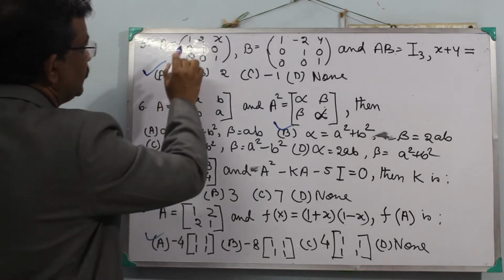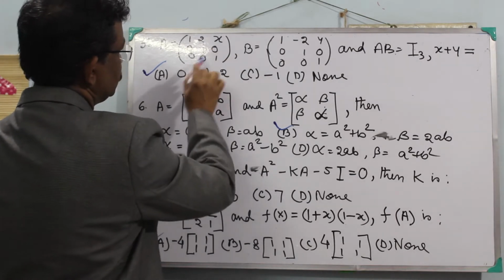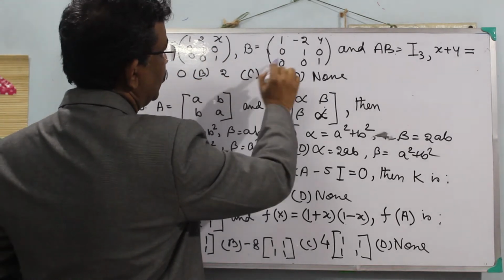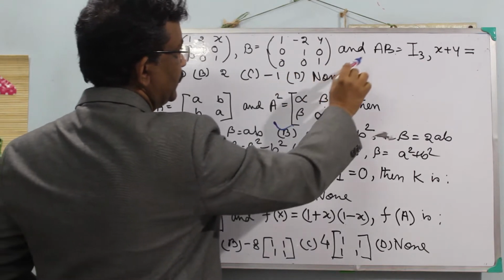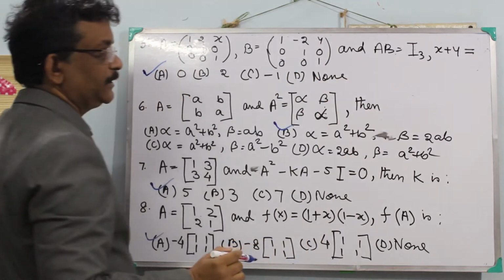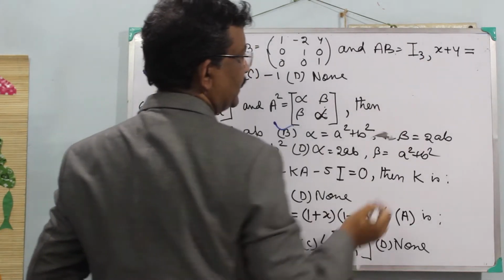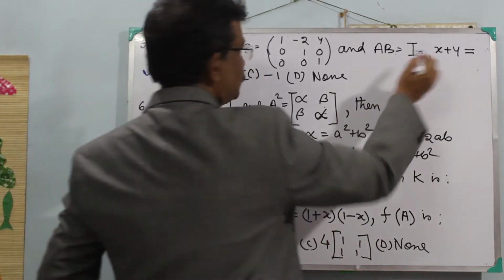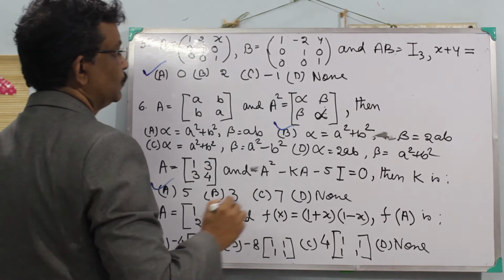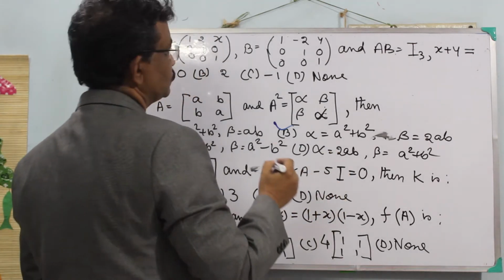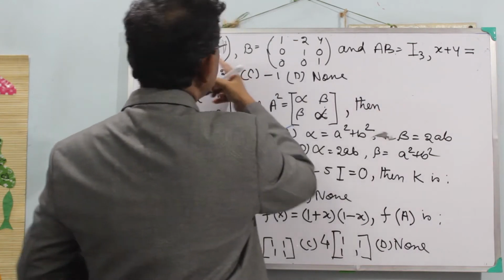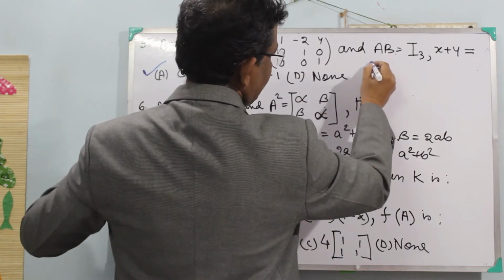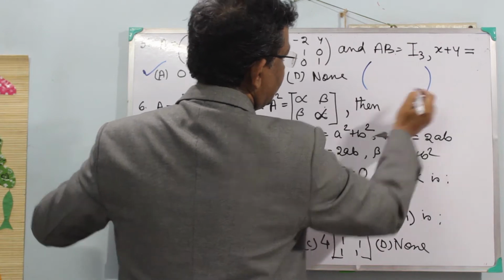A matrix is equal to [1 2 x; 0 0 1], B is [-1 1 -2; y 0 1; 0 0 0 1]. AB is equal to the identity matrix of order 3, I3. So xy equal to 0. So let's solve AB. AB is equal to identity. So A matrix into B matrix. Suppose I am solving here A into B.